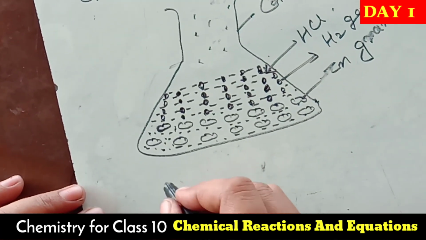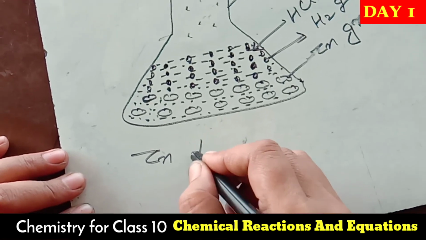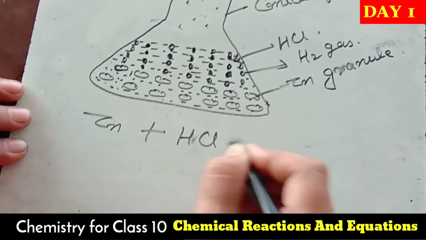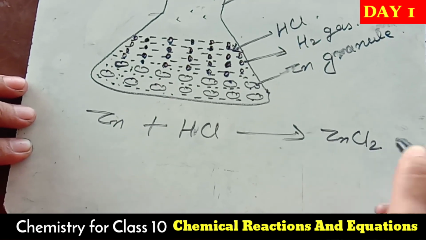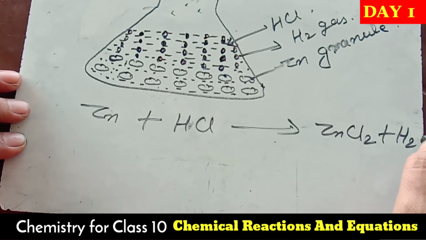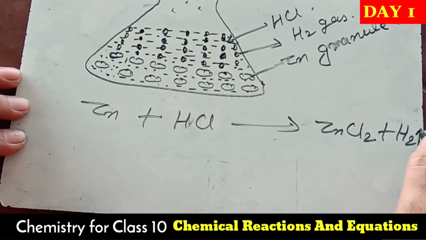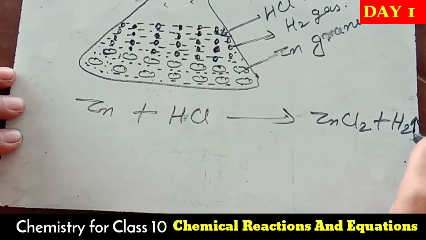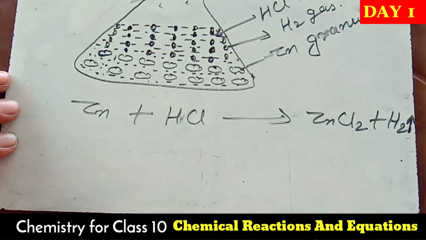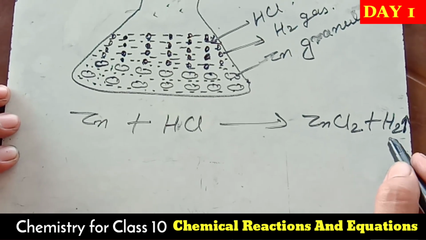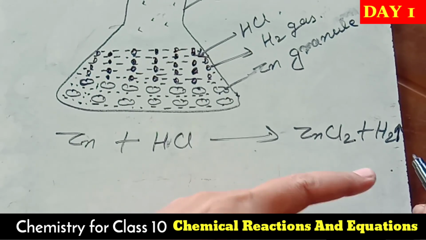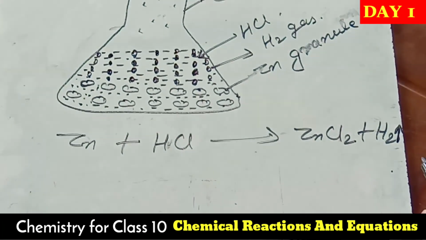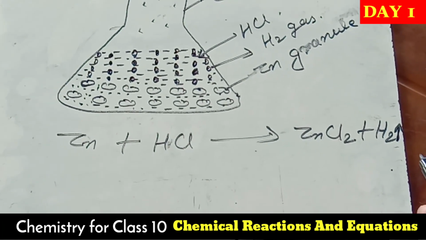Now write the reaction, how it occurs. Zinc plus HCl gives zinc chloride and hydrogen gas evolving. This arrow in the upward direction, try to understand, I have given one arrow in the upward direction. This shows that hydrogen gas is releasing during this reaction. The arrow shows it is going in the upward direction. This is the symbol of gas.